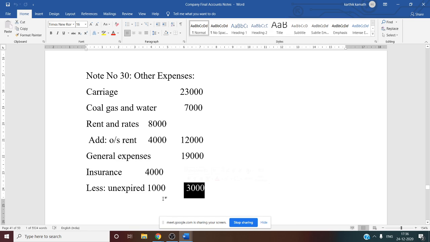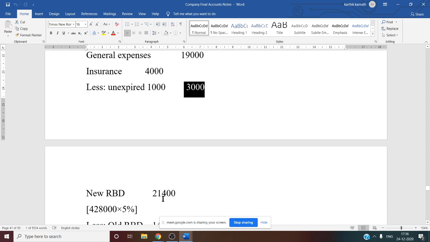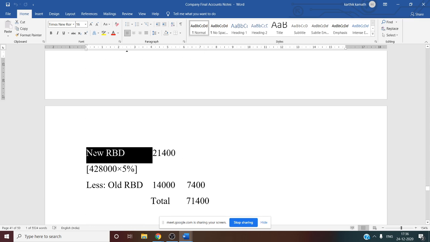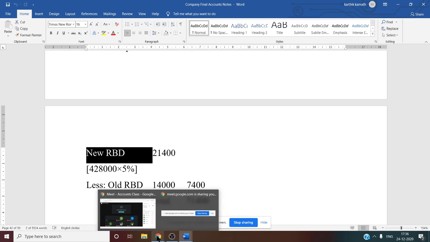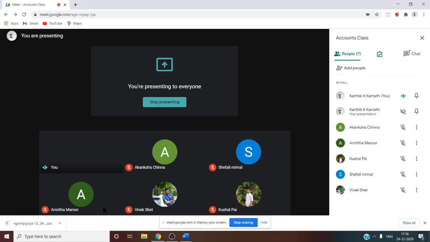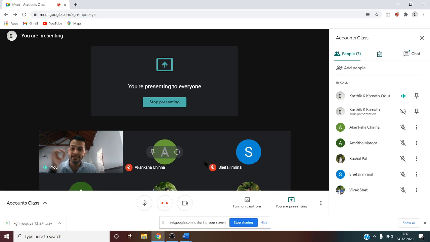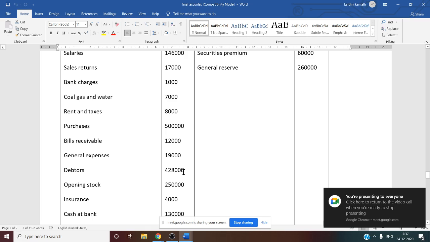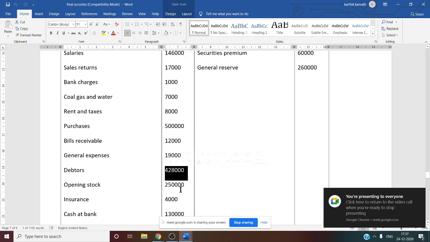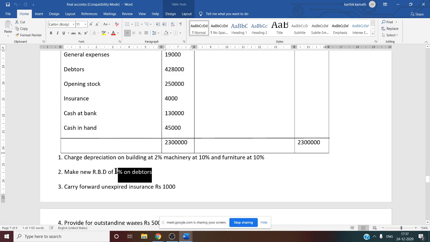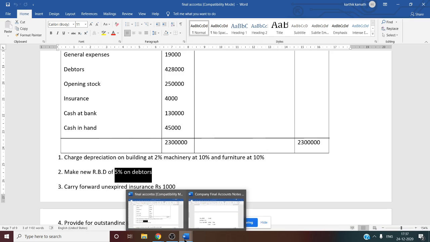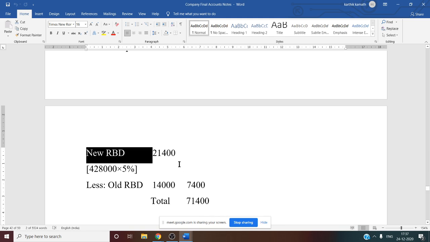And one more thing, there is bad debt. If you see, below it you have to calculate the bad debt. Now new RBD. What about new RBD here? They have said it is on debtors, 5%. So first we want the debtor value. Search for debtors in the question. The debtor value they have given is 4,28,000. 4,28,000 into 5% if you do, you will get the new RBD. That new RBD answer is 21,400.